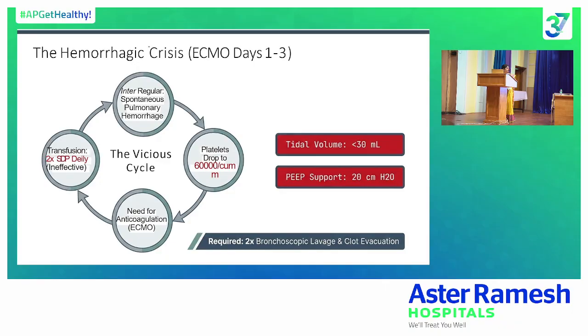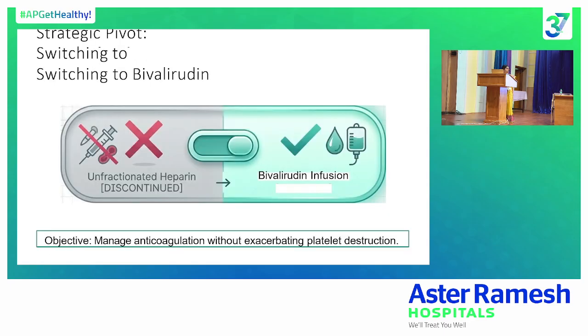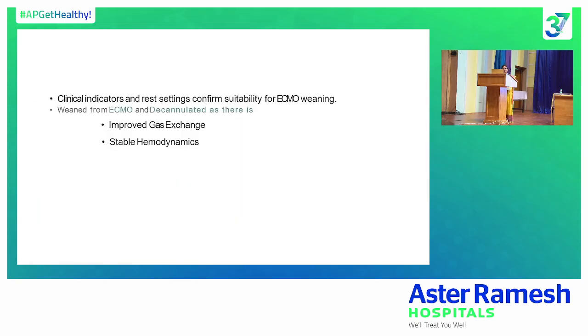But as he had received thrombolysis, he was on anticoagulation. On day 3 of ECMO, the patient started having thrombocytopenia, and he had bleeding complications like severe pulmonary hemorrhage. He needed multiple platelet transfusions to correct the thrombocytopenia. We suspected heparin-induced thrombocytopenia, so we started him on bivalirudin infusion. After 3 days of bivalirudin infusion, his thrombocytopenia got better. This patient was decannulated on day 10 of ECMO and discharged home safely.